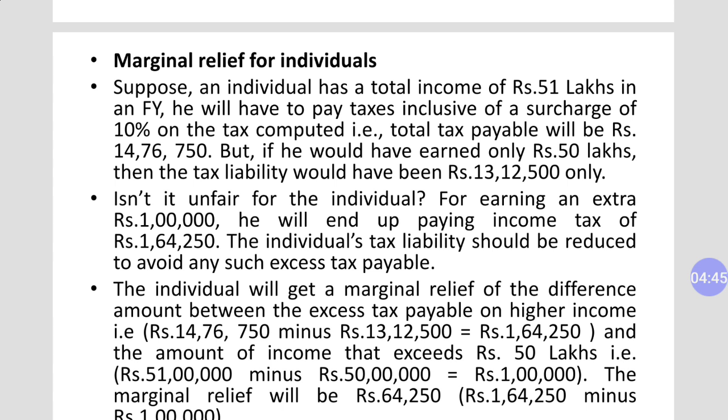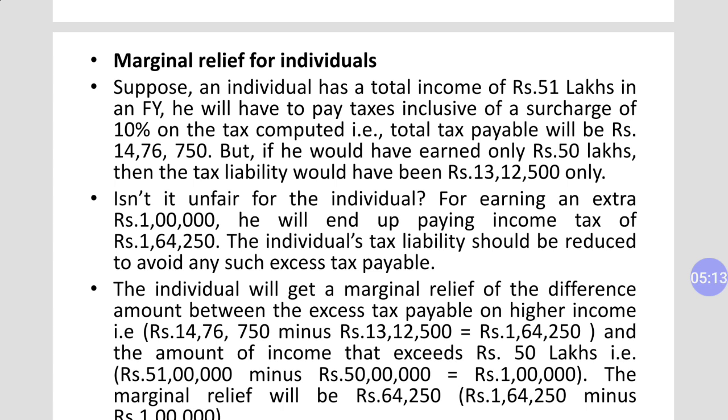Okay. So the individual will get marginal relief of the difference amount between the excess tax payable on higher income, that is 14 lakh 76,150 minus 13 lakh 12,500, it is 1 lakh 64,250. Okay, this is the excess amount of tax, and the amount of income that exceeds rupees 50 lakh,